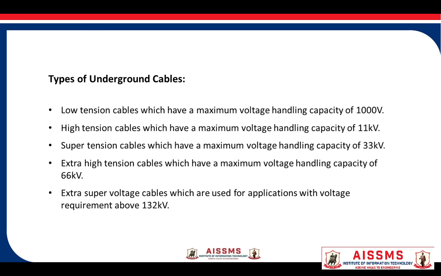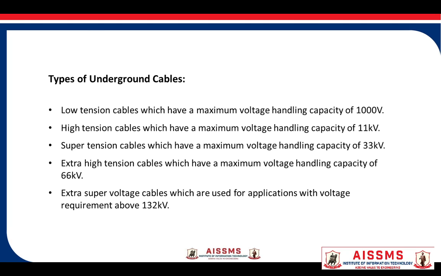What are the different types of underground cables? So the underground cables, they are generally classified as low tension cables. Low tension cables have maximum voltage handling capacity up to 1000 volt. Then high tension cables, they have maximum voltage handling capacity up to 11 kV. Super tension cables, which have maximum voltage handling capacity up to 33 kV.